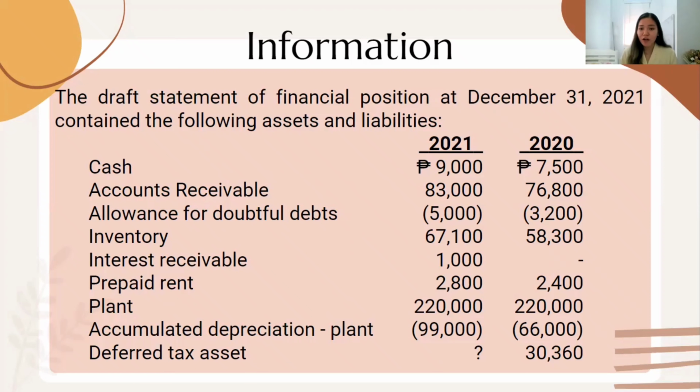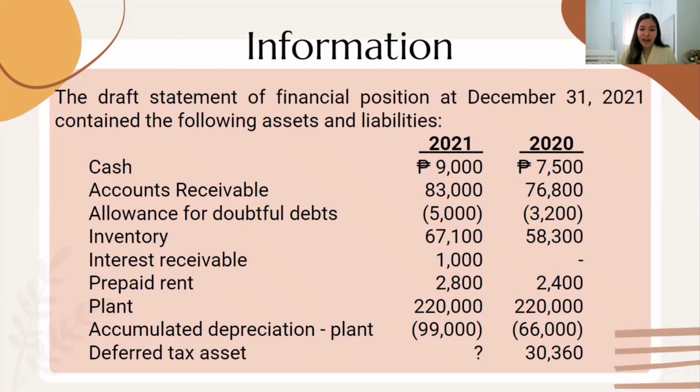Interest receivable of 1,000 for 2021 and none for 2020. Prepaid rent of 2,800 for 2021 and 2,400 for 2020. Plant 220,000 for 2021 and 2020 as well. We have accumulated depreciation per plant of 99,000 for 2021 and 66,000 for 2020.